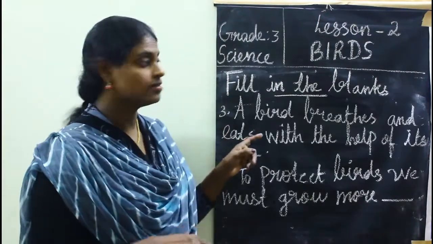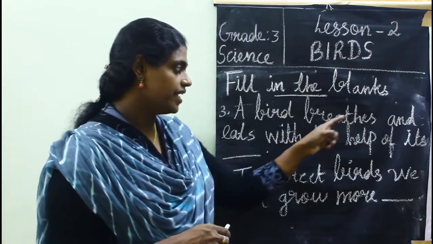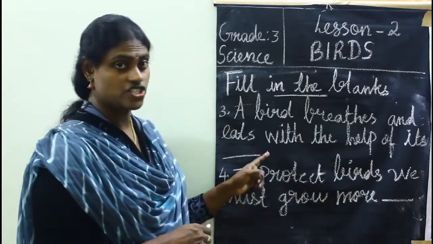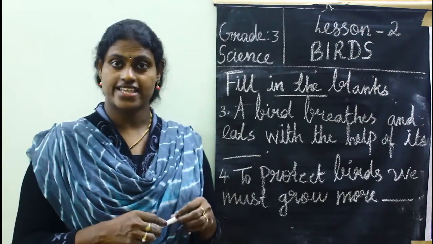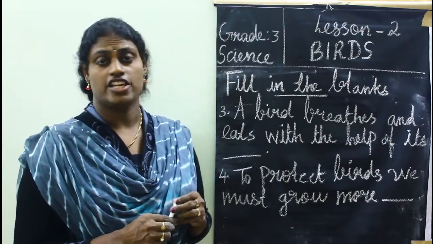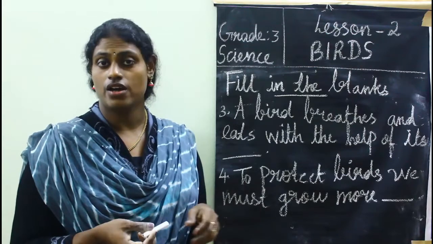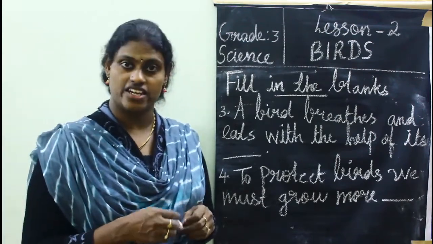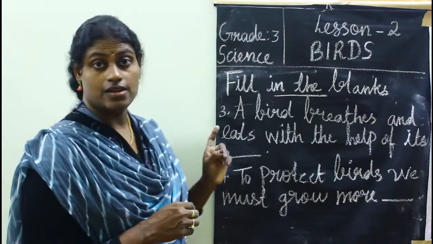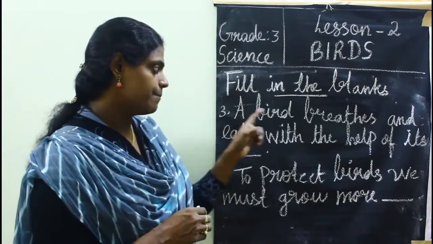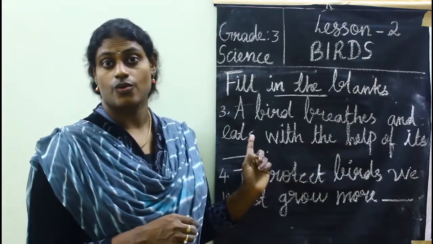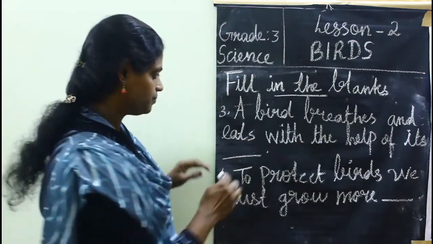So third one, a bird breathes and eats with the help of its dash. Birds have a beak. They don't have any mouth or teeth. So both these functions are carried out by means of the beak. So a bird breathes and eats with the help of its what? Beak.